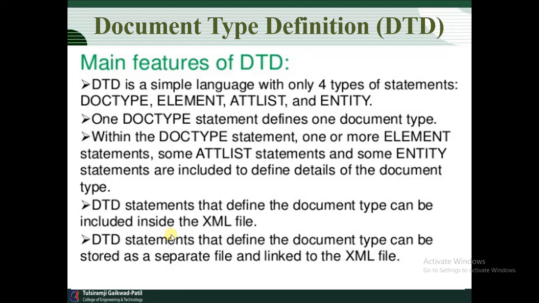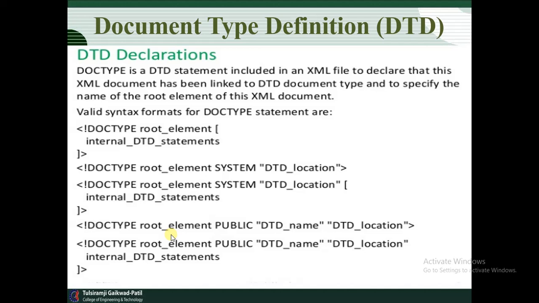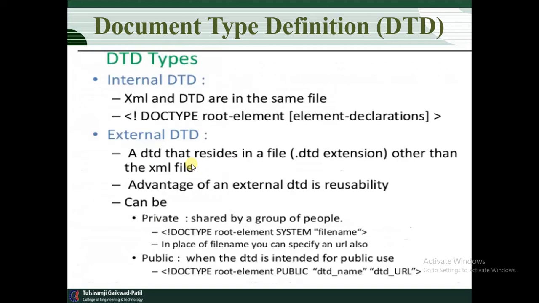Second, DTD statements that define the document type can be stored as a separate file and linked to the XML file. Obviously, how we declare the DTD, we have discussed here: document type, root element, internal DTD statements. What are the internal DTD statements we require here? This is the way to declare the declarations.